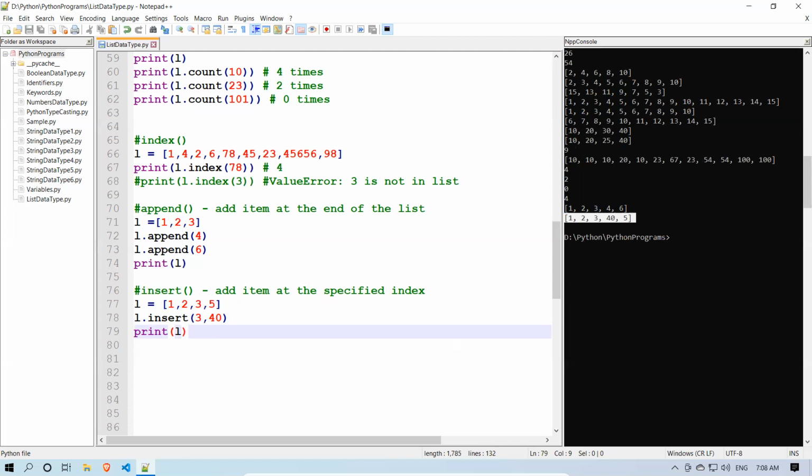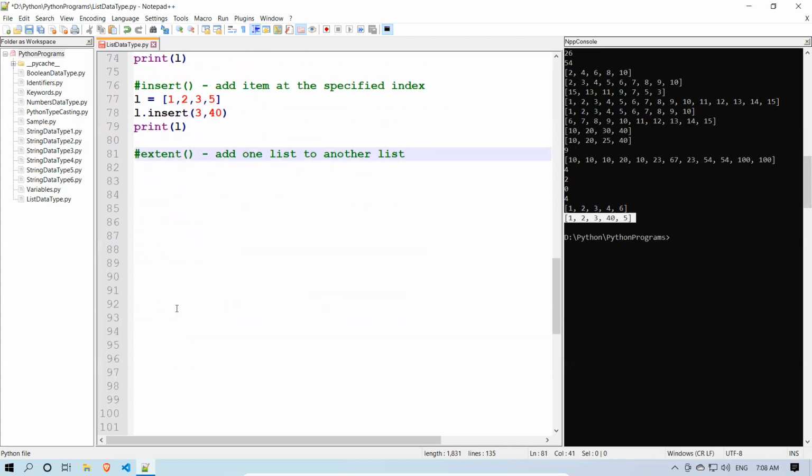So next we'll see extend. Okay, extend. What extend will do, add one list to another list. Okay, I want to add one list to another list. What happens, I'll take two lists.